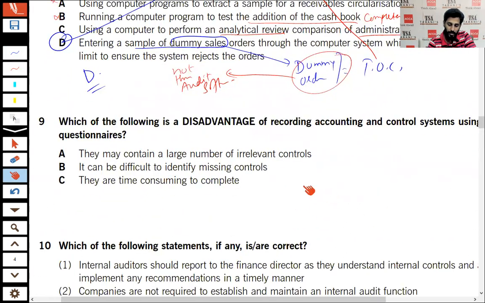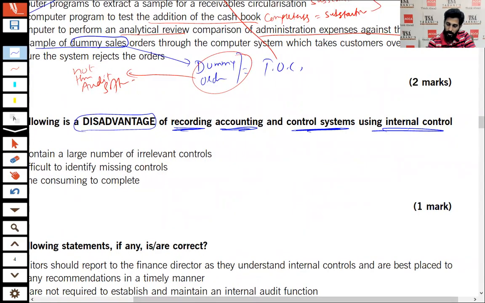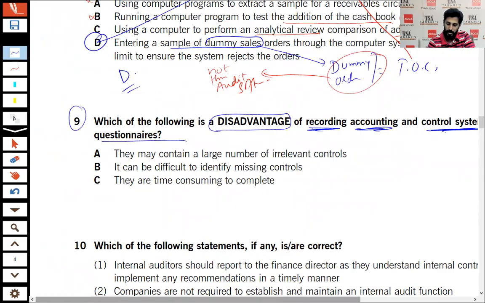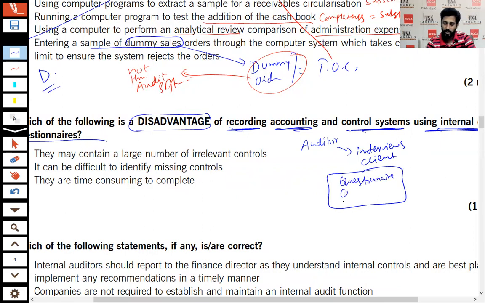Number 9. Which of the following is a disadvantage of recording accounting and control system using internal control questionnaire? See that you are already aware of the fact that auditor interviews client and auditor fills questionnaire, question 1, 2, 3, and I'm not going in depth that there are ICQ and ICEQ.